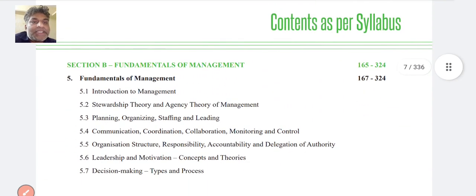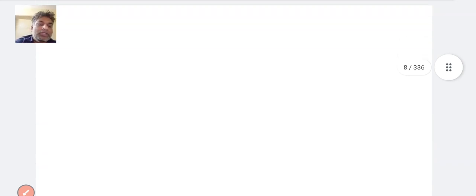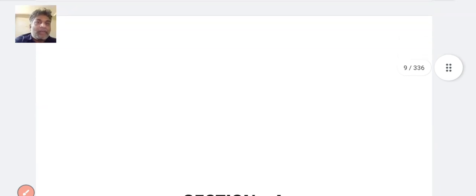Next, section B, fundamentals of management. So, introduction, stewardship theory, agency theory and management, planning, organizing, staffing and leading, communication, coordination and collaboration, monitoring and control, organizational structure, responsibility and accountability, delegation, authority, leadership and motivation, concept and theory, decision making and types of process. So these are the five topics in this fundamentals of business economics and management.